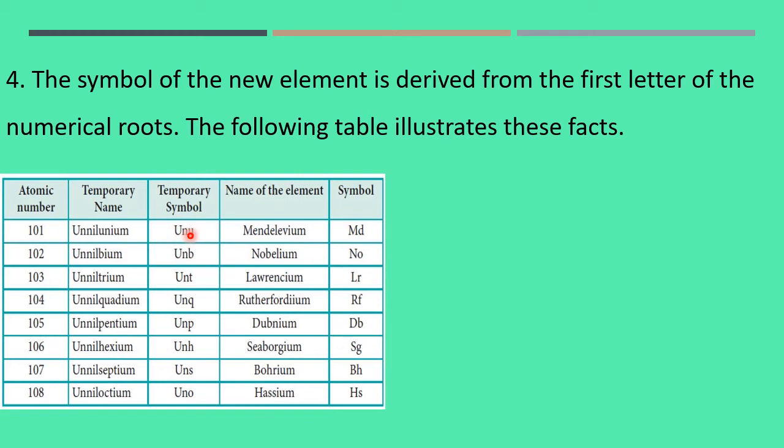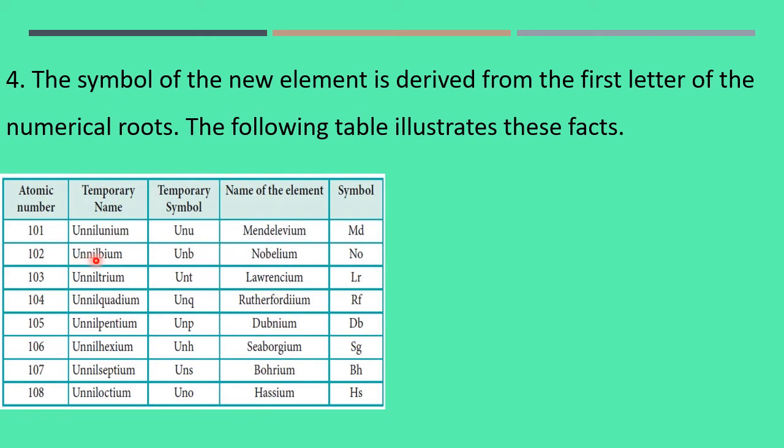This name and symbol are temporary. The correct name is Mendelevium, because his name is kept for the discovery. So these are the final names. But before that, if you want to name 100 or 200 or 3000, you follow strictly IUPAC nomenclature rules and regulations. Now for 102: un, nil, bi, IUM, Unnilbium.